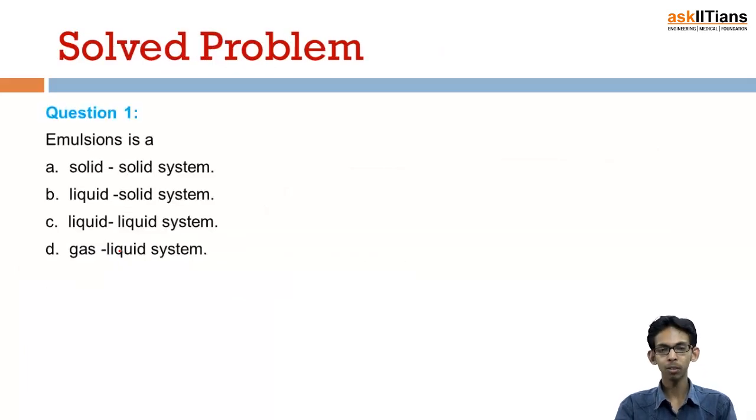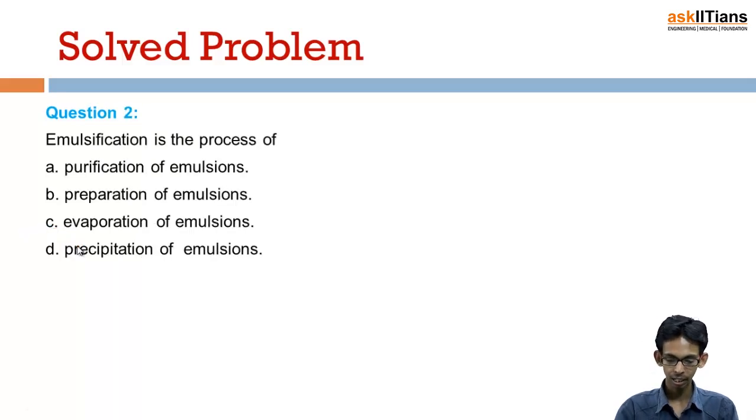Now there is a solved problem: emulsion is a solid in solid system? No. Liquid in solid system? No. It is a liquid in liquid colloidal system. So C is the correct option here. Next, emulsification is the process of purification of emulsions? No. It is the process of preparation of emulsions. So the process of preparation of emulsions is known as emulsification. So B is the correct option here.